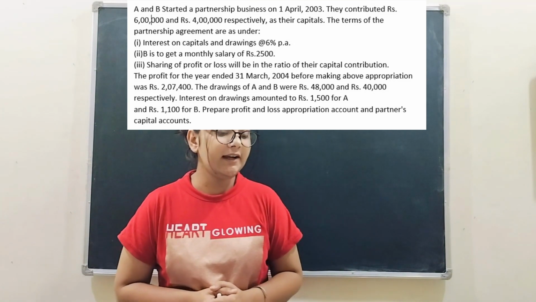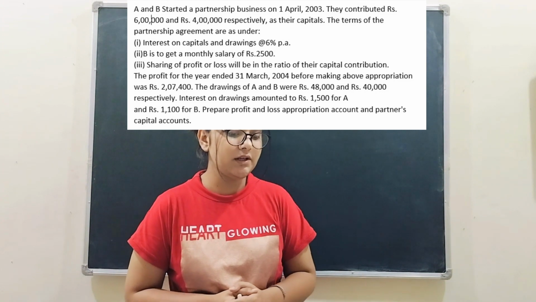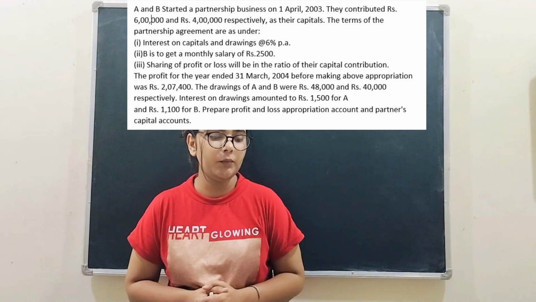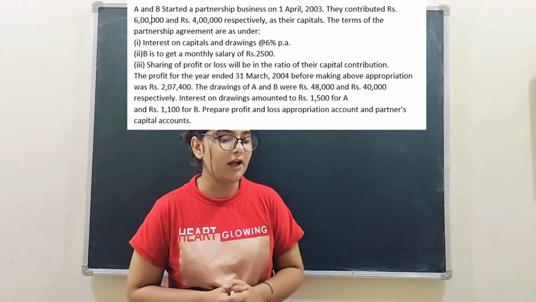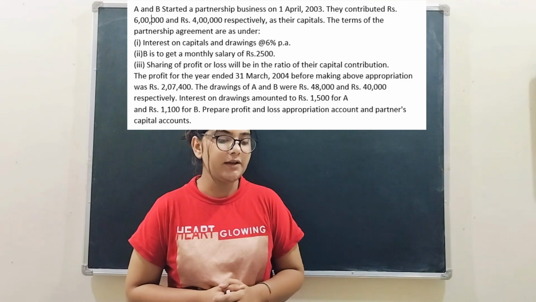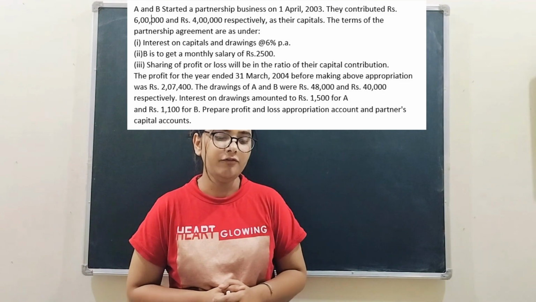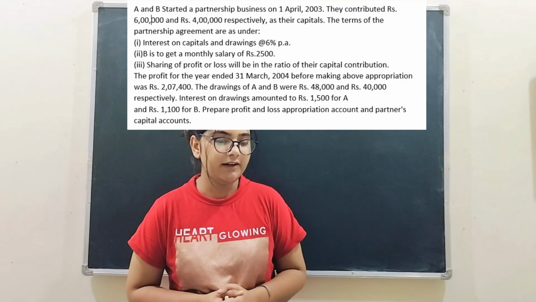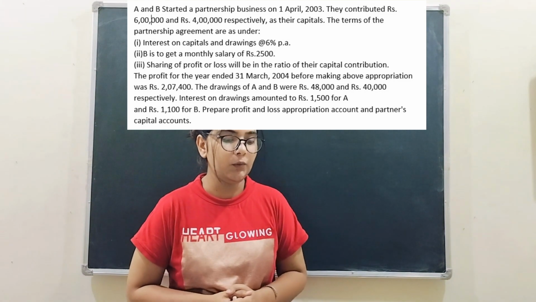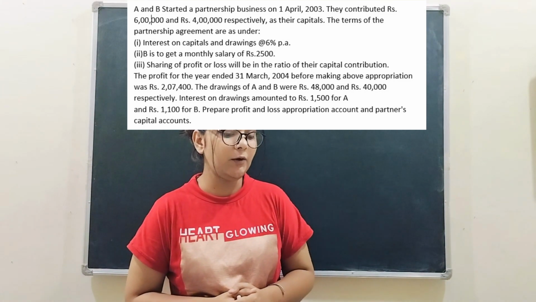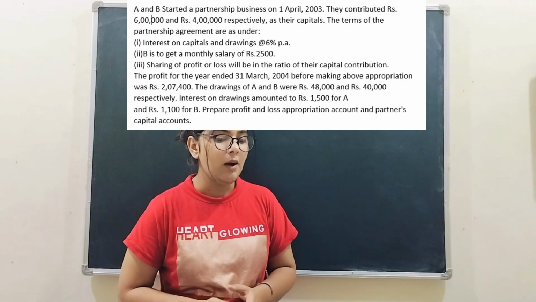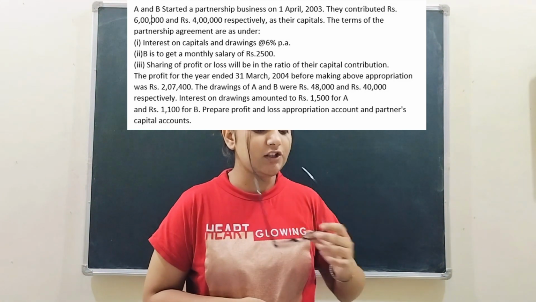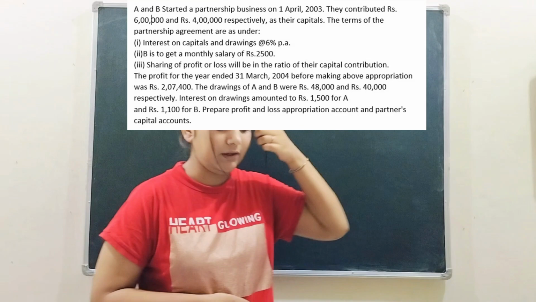The profit for the year ended 31st March 2004 before making the above appropriation was 2,07,400 and their drawings were 48,000 and 40,000 respectively. Further, the interest on drawings amounted to rupees 1,500 for A and rupees 1,100 for B. Prepare profit and loss appropriation account and partners capital account.